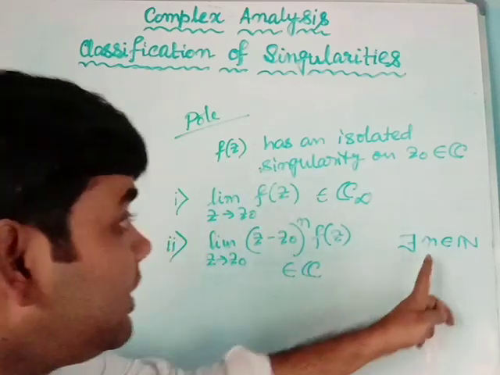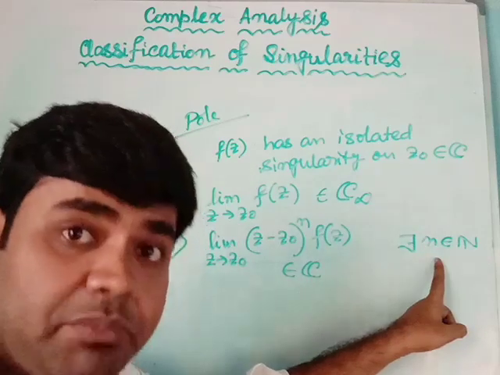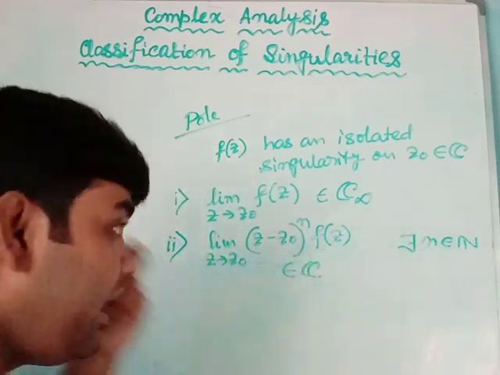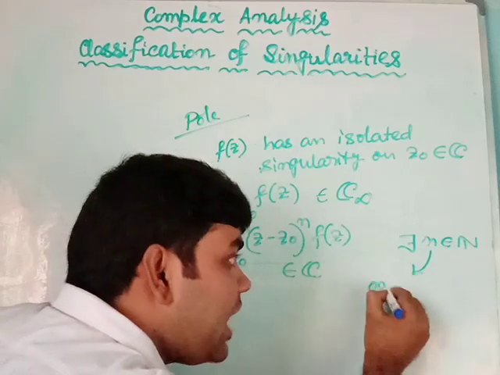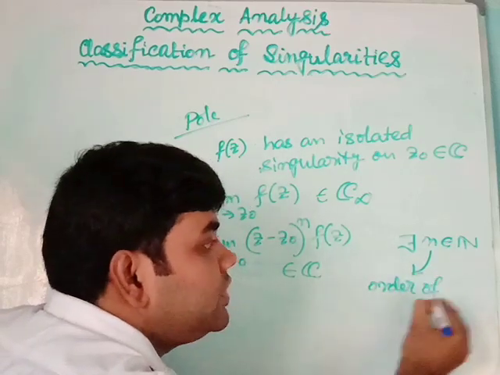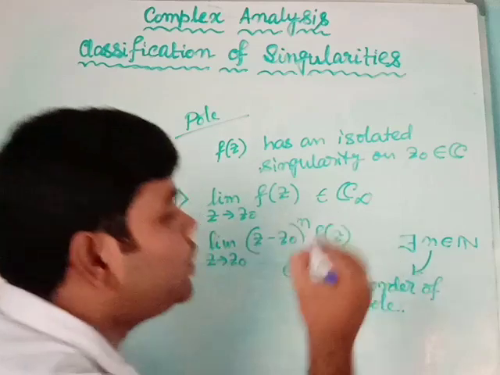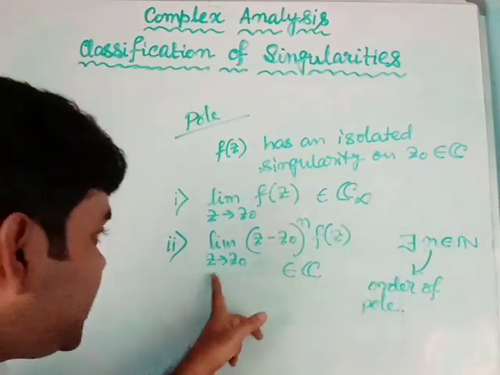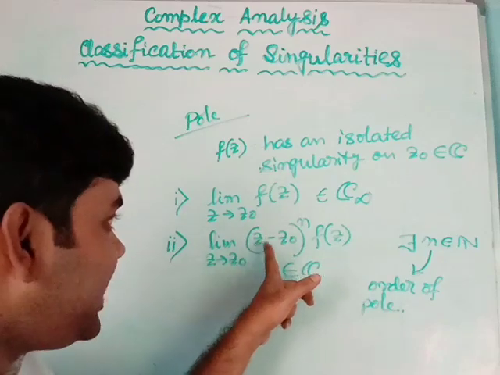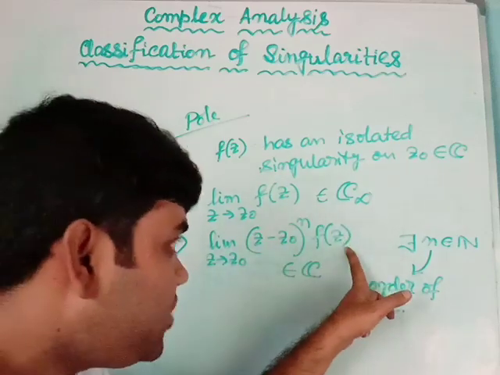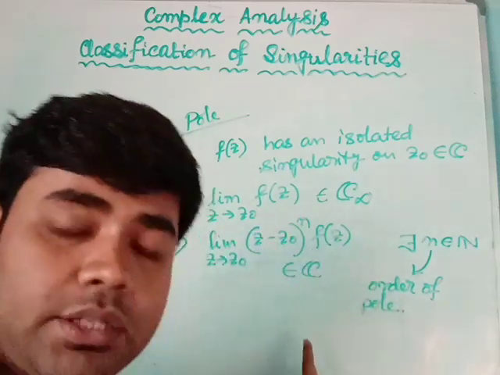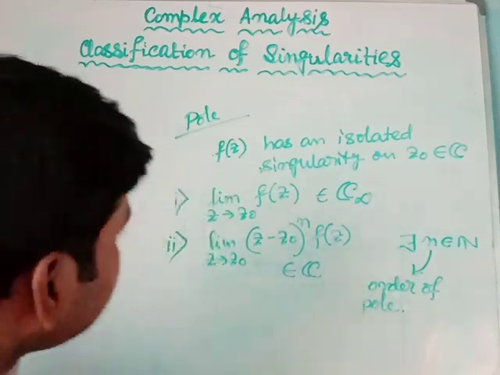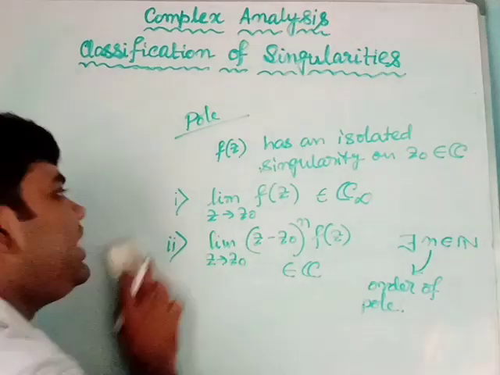The smallest natural number n for which this limit is bounded will be called the order of the pole. So the smallest positive integer n such that the limit as z tends to z0 of (z minus z0) to the power n multiplied by f(z) is a finite complex number is called the order of the pole. So this is our pole definition.